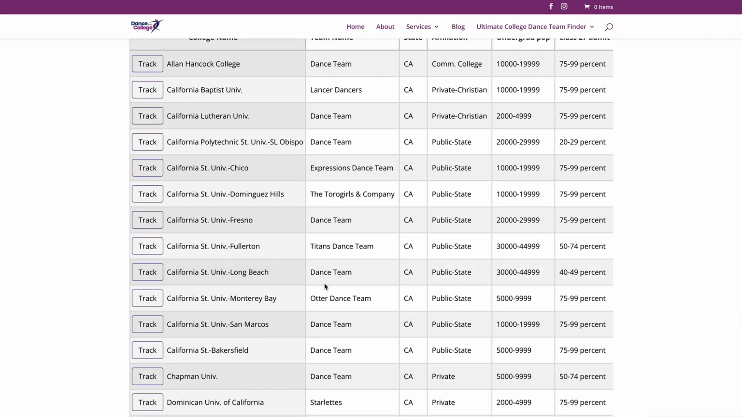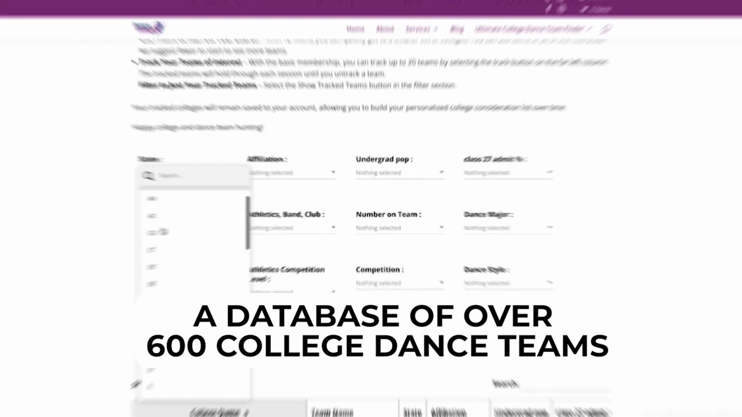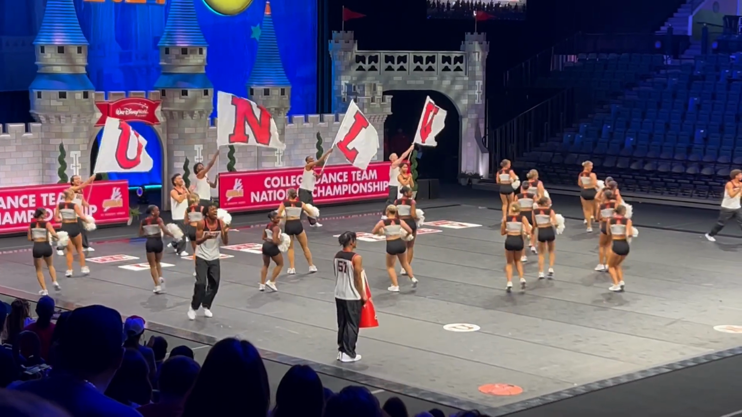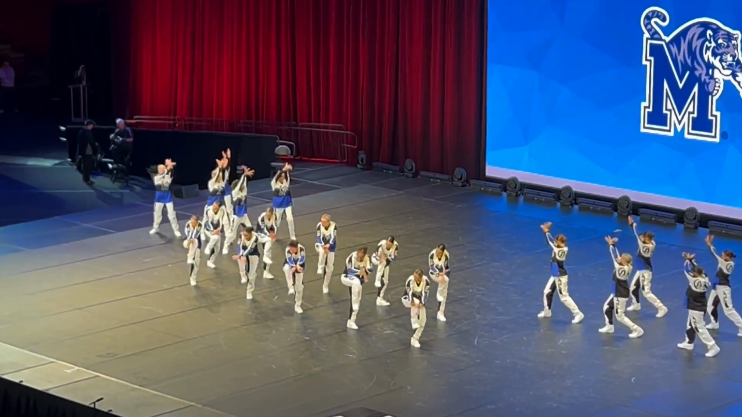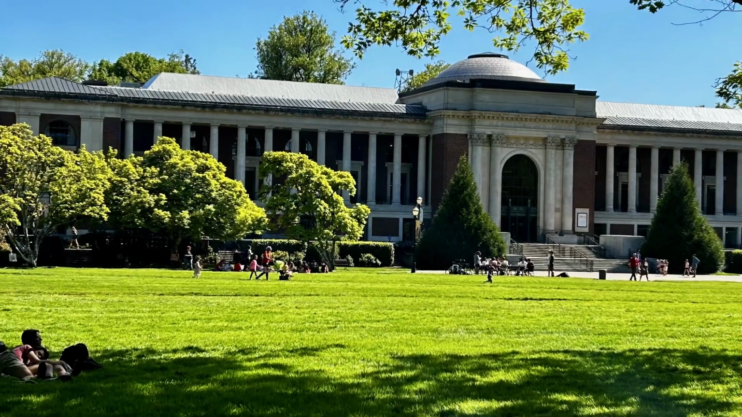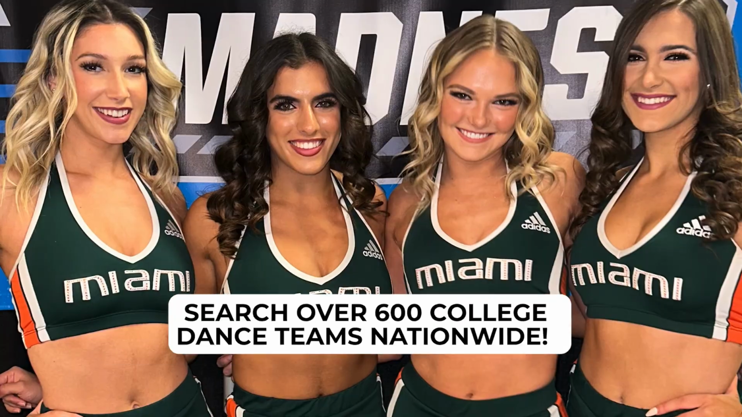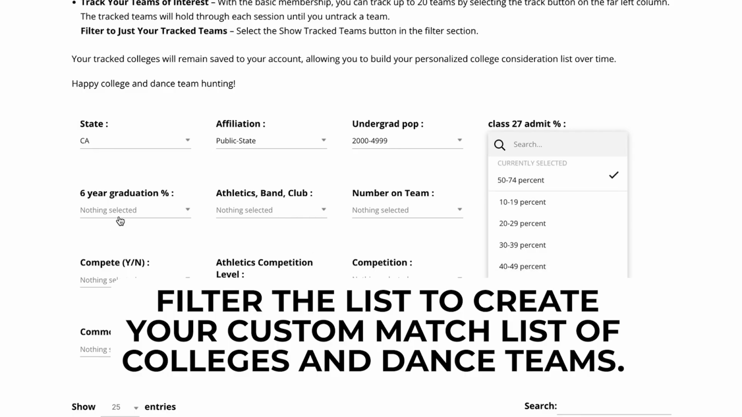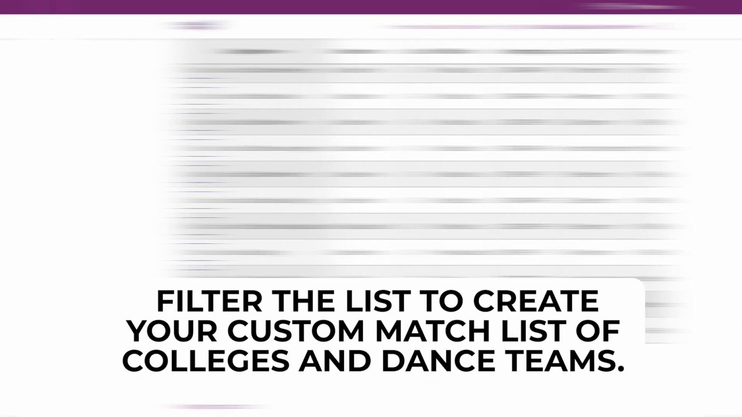The Ultimate College Dance Team Finder is an online filterable database designed with the college dance team prospect in mind. The Ultimate College Dance Team Finder helps you identify the right colleges and dance teams that match your ideal college experience. Search over 600 college dance teams nationwide. Filter the list to create your custom match list of colleges and dance teams.